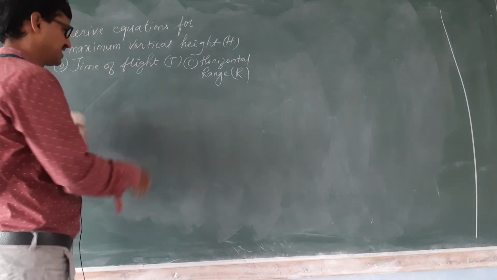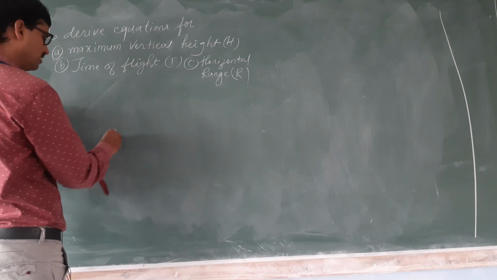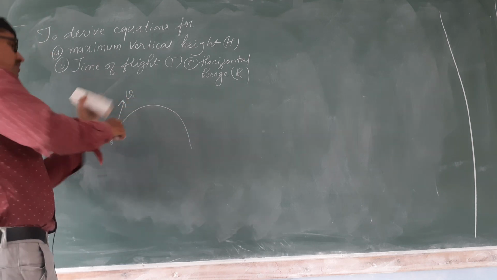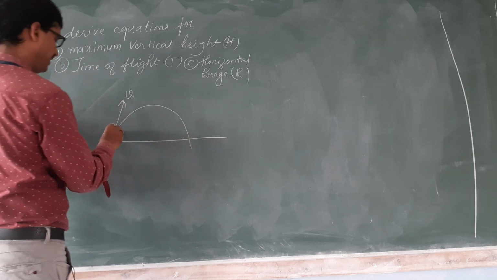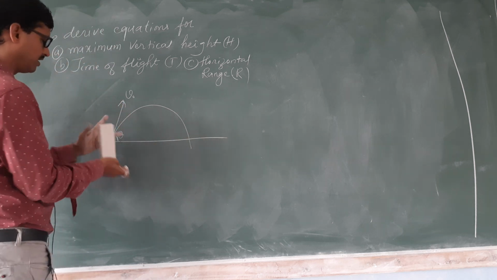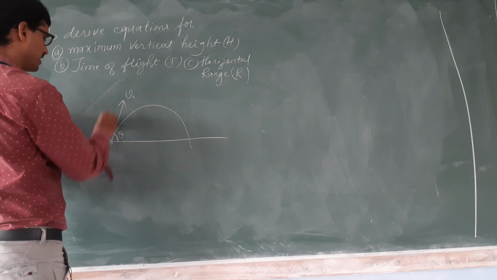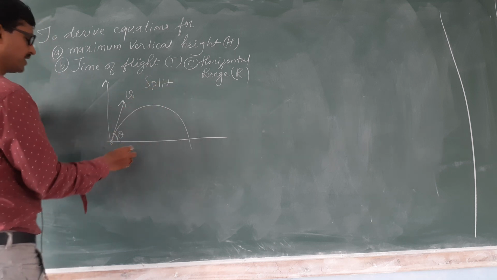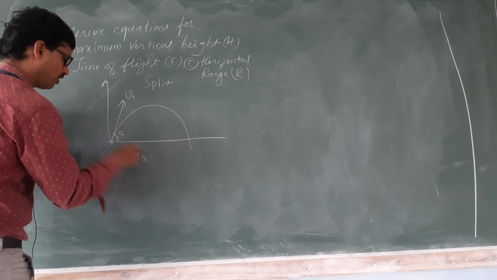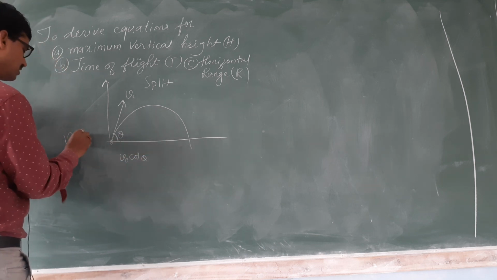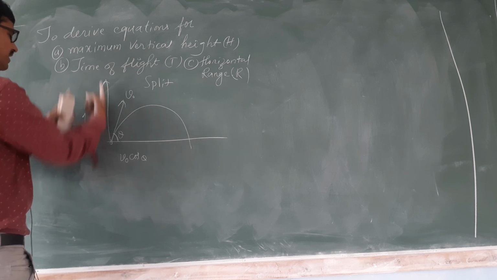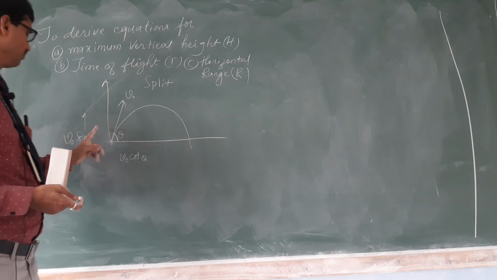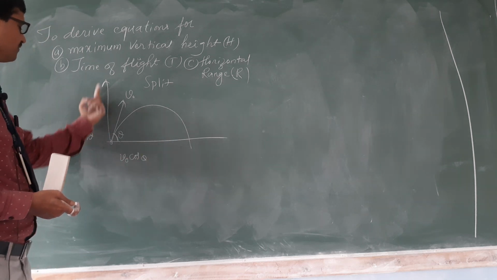Please see, same story. Consider a projectile projected with velocity v0. v0 is called the velocity of projection. First sentence: let theta be the angle of projection. Third step: velocity is split into 2 components, v0 cos theta along horizontal, v0 sin theta along vertical. v0 cos theta remains the same, not affected by gravity. v0 sin theta changes because of gravity.